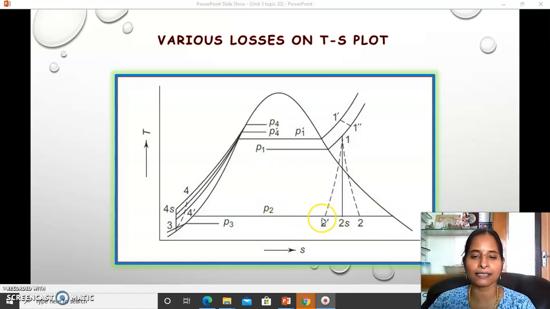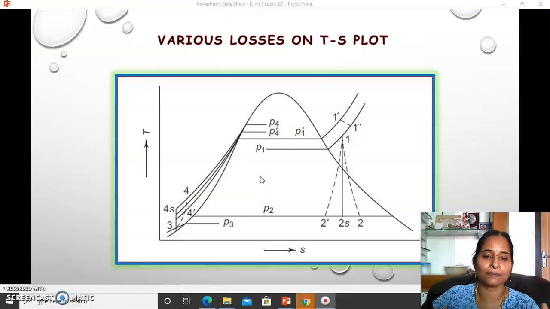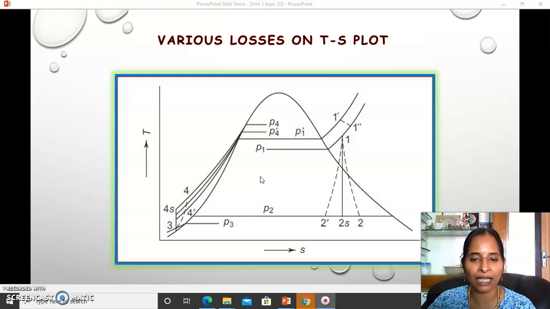In the condenser, losses are usually very minimal, but due to the piping, whenever heat transfer occurs between the various pipelines, you get pressure losses, because the water has to flow through pipes with various cross sections and shapes.